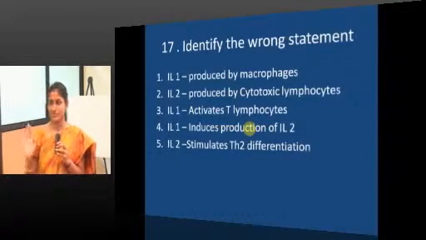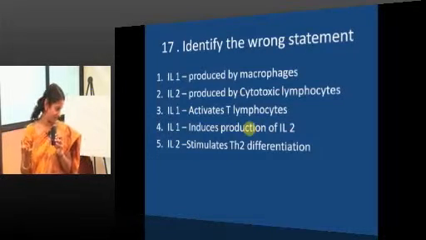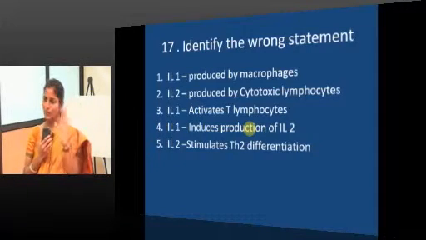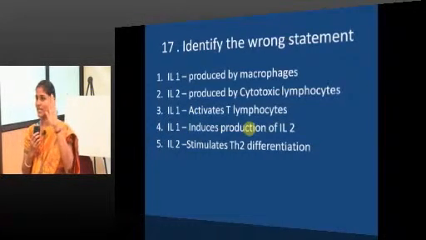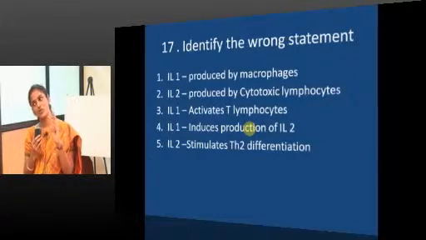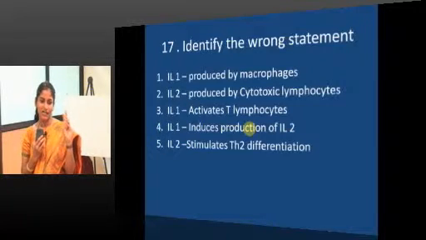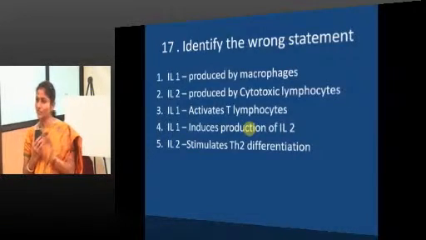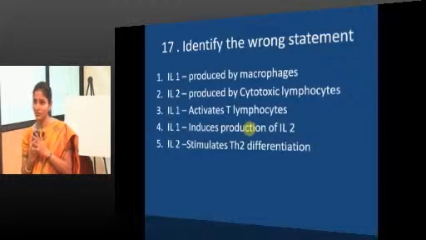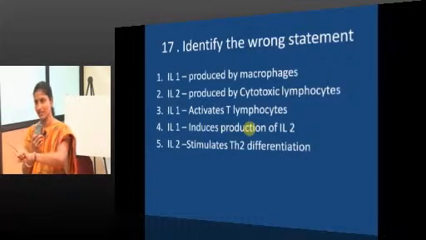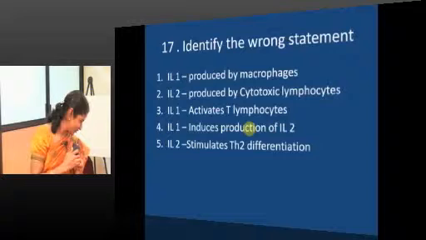Identify the wrong statement. No explanation, you have to come up with the correct answer. I am looking forward to the answers by the online students too. IL-1 produced by macrophages, tell me whether it is correct or wrong. Correct. IL-2 produced by cytotoxic T lymphocytes, no, it is produced by helper T cells. IL-1 activates T lymphocytes, yes. IL-1 induces production of IL-2, yes. IL-2 stimulates Th2 differentiation, no, IL-2 stimulates Th1 differentiation, Th1 for type 4 hypersensitivity, right. Good, very good.